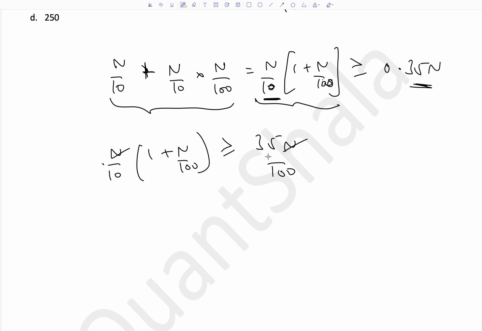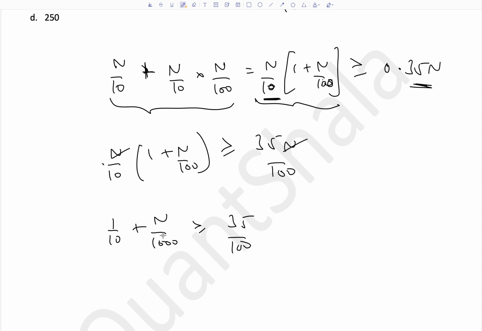Whenever there is an inequality, you can divide both sides by some variable or any constant when that is positive. So n is positive, we definitely know. So you can divide both the sides by n, or cut n from both sides, as you call it, cancel. So this becomes 1/10 + n/1000 ≥ 35/100.